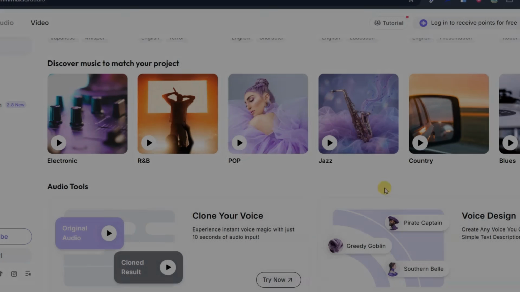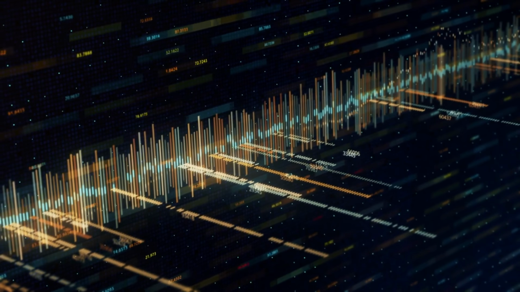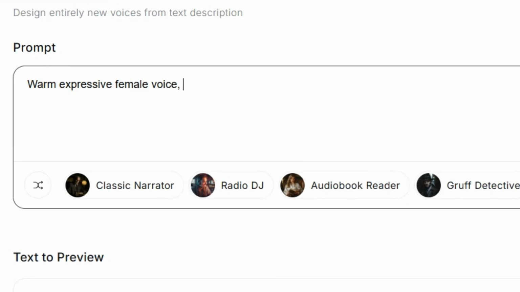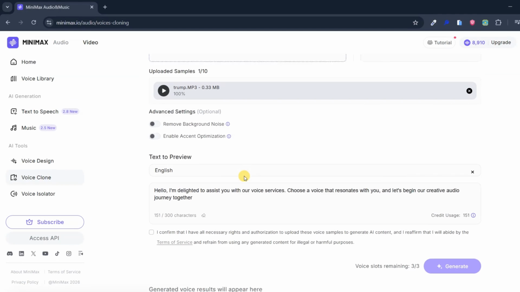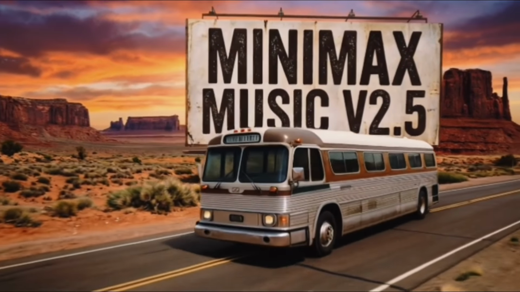Final thoughts. MiniMax Audio is not just another text-to-speech tool. It is a full audio creation studio. Voice design from descriptions. Ultra-realistic cloning. Speech cleanup. Multilingual narration. Music generation with studio-quality output.